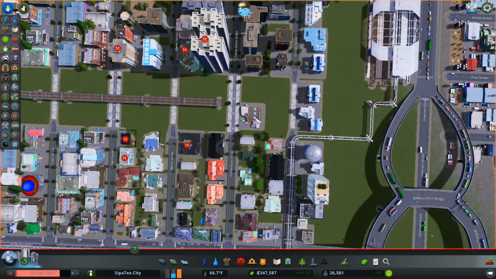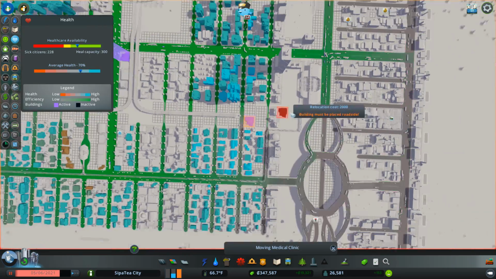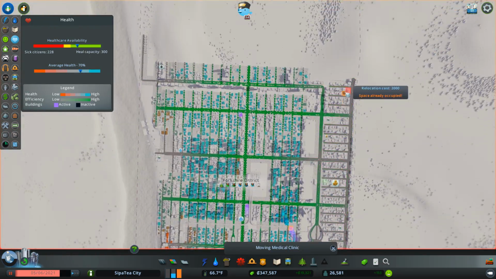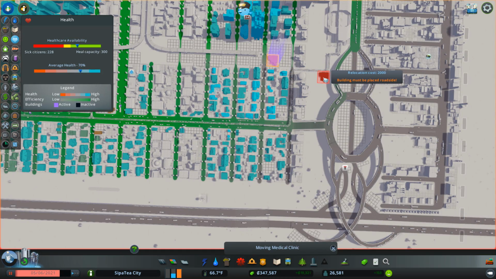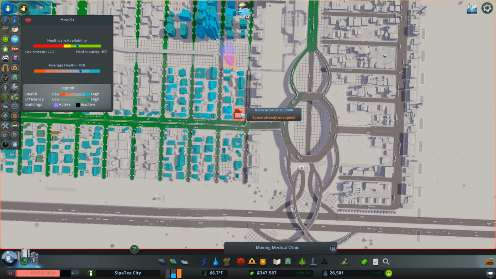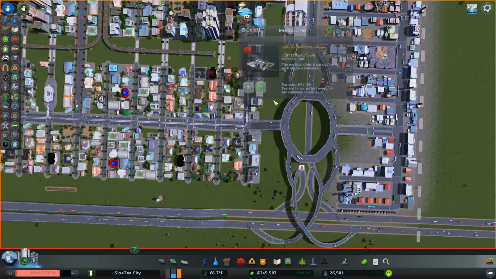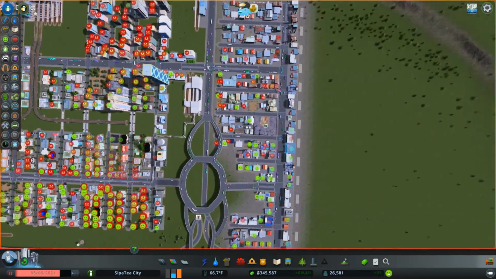There we go. What's that there? Is that something that needs to be moved? A medical clinic. Let's have a look. No really obvious place to put that. These are all offices. Can we squeeze that on there? Yeah, there we go. That covers both sides.